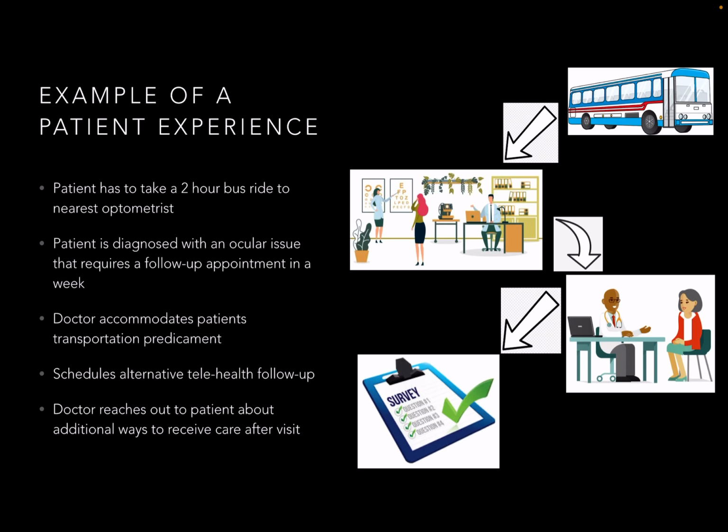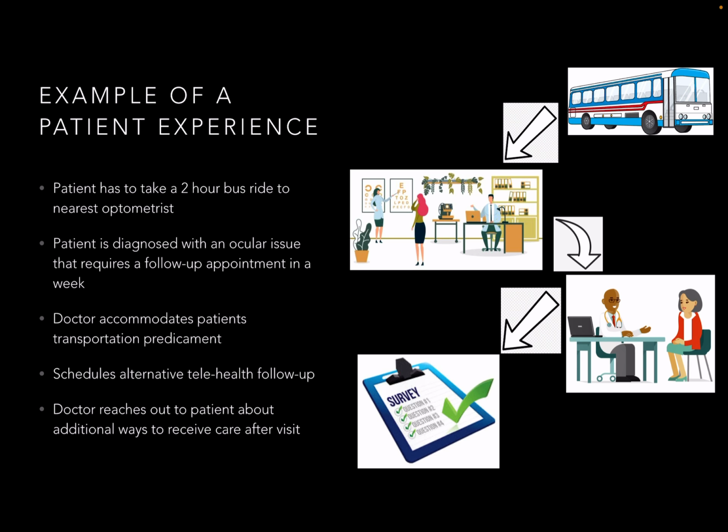In the most ideal and perfect world, a practice that addresses social determinants of health may look something like this. Let's say that a patient struggles with healthcare access due to transportation issues. This patient, let's call them Sam, has to take nearly a 2-hour bus ride to see the nearest optometrist. Sam is due for his yearly eye exam, but for the past 2 weeks there has been some redness and irritation in his right eye as well. He couldn't go to get this checked out sooner due to his transportation obstacle.